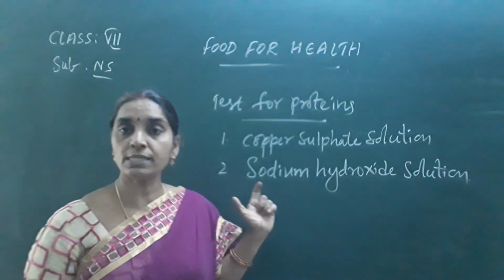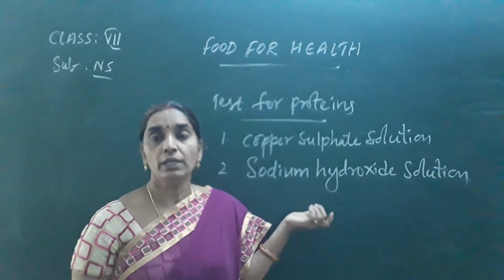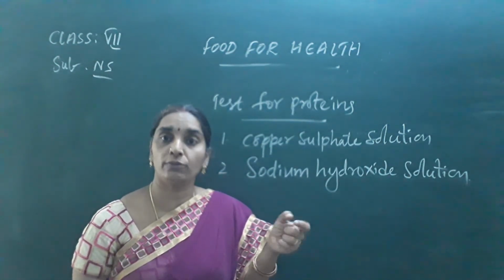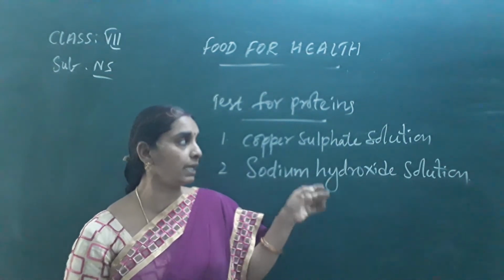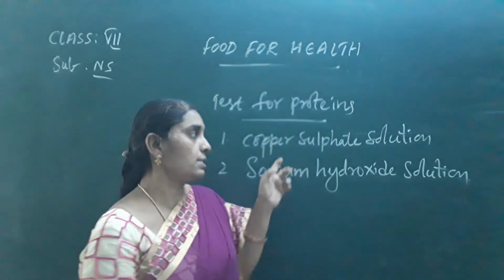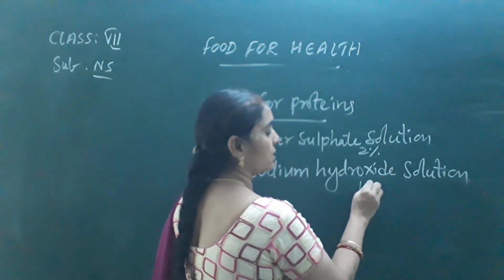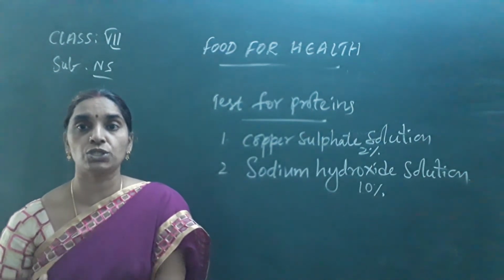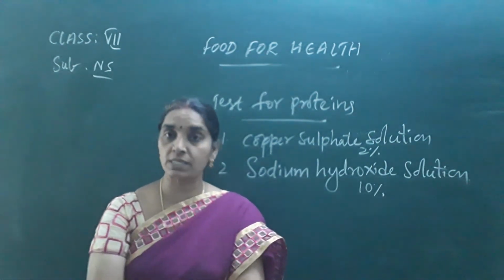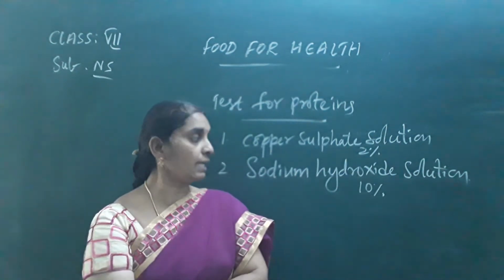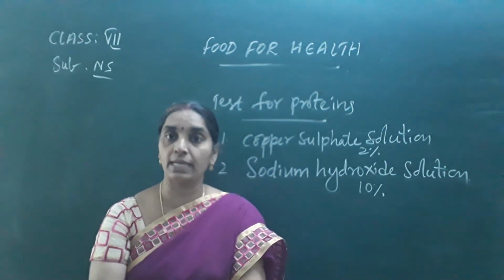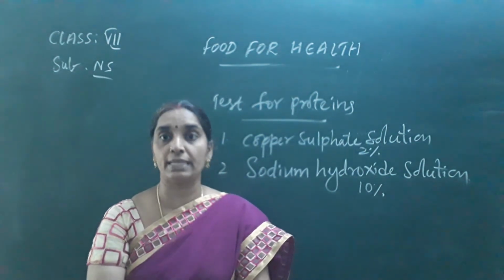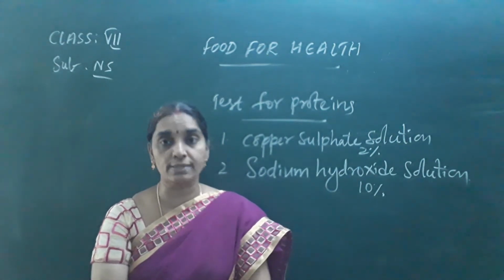You take a substance, now you have taken egg yolk; you can take egg yolk or milk or any pulse. If it is a pulse, you have to make it into flour and again make a paste, and then test with these two solutions. This is 2% copper sulfate solution, and this is 10% sodium hydroxide solution. 2% copper sulfate solution means 2 grams of copper sulfate in 100 ml of water. 10% sodium hydroxide solution means 10 grams of sodium hydroxide in 100 ml of water, which you are taking and testing with the sample that is given.